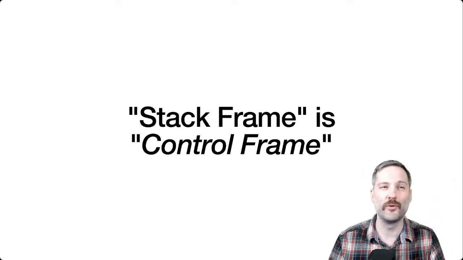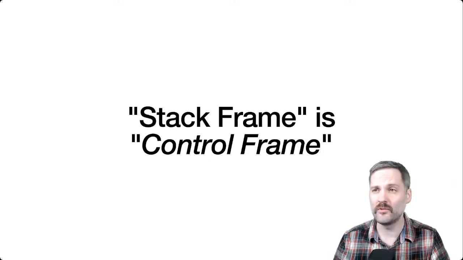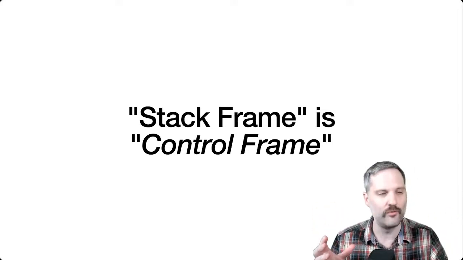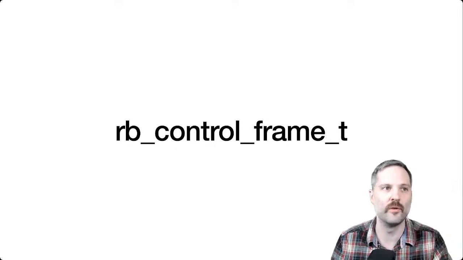The stack frames are also called control frames. If we look at Ruby source code, we'll always see references to a control frame. Control frame and stack frame are the same thing. The type in Ruby source code is called rb_control_frame_t, so that's the type used to represent a stack frame.